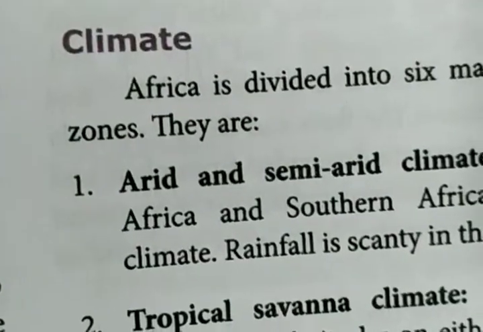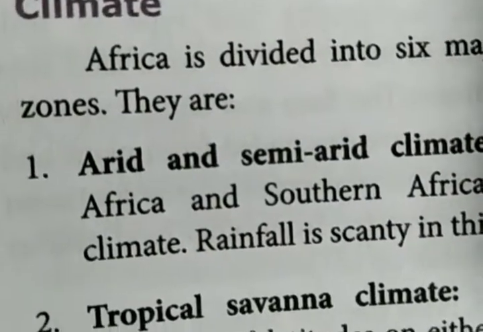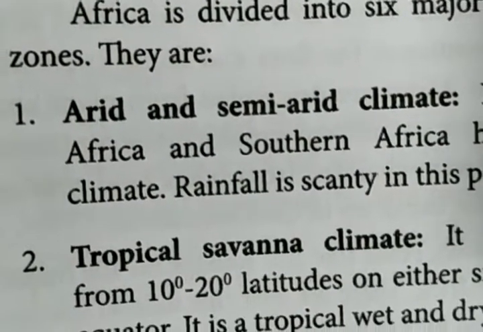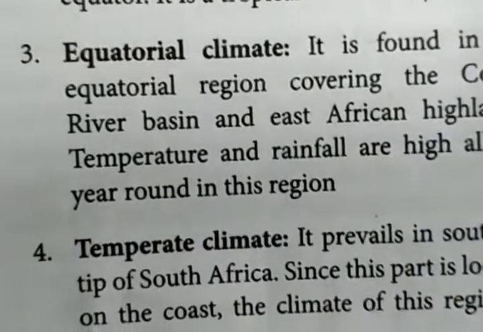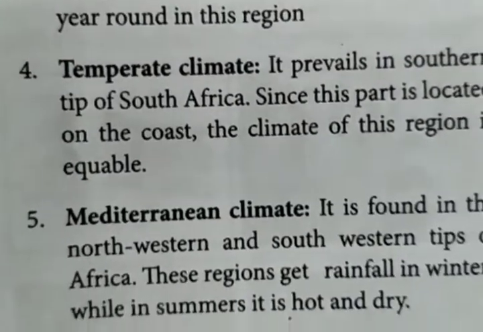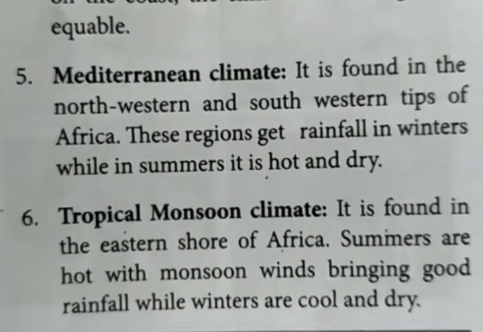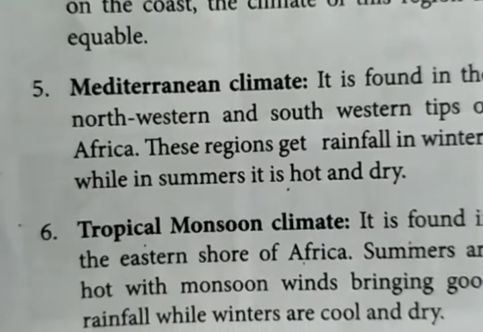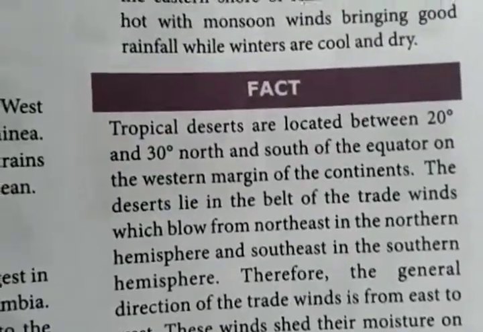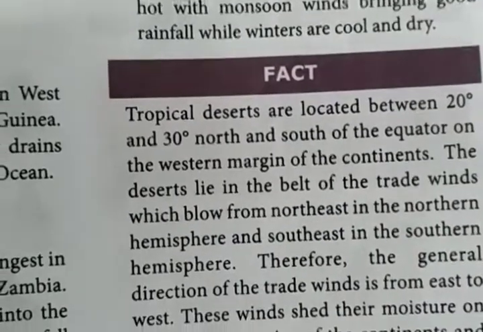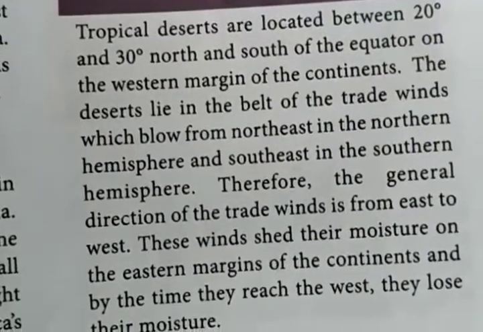And about the climatic conditions, Africa is divided into 6 major climatic zones: arid and semi-arid climate, tropical savanna climate, equatorial climate, temperate climate, Mediterranean climate, and tropical monsoon climate. So these are the 6 climatic conditions of Africa. And the next fact is that tropical deserts are located between 20 degrees and 30 degrees north and south of the equator on the western margin of the continents.